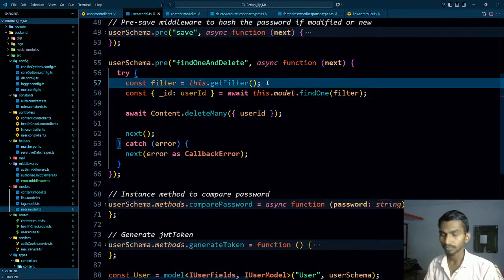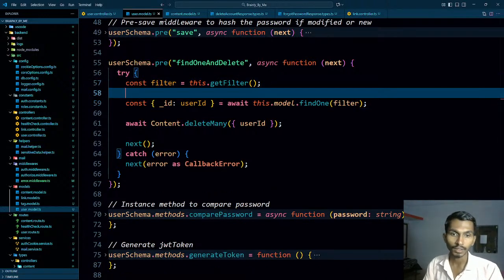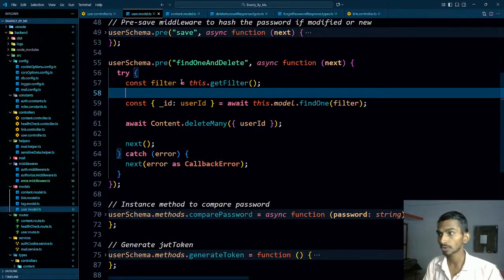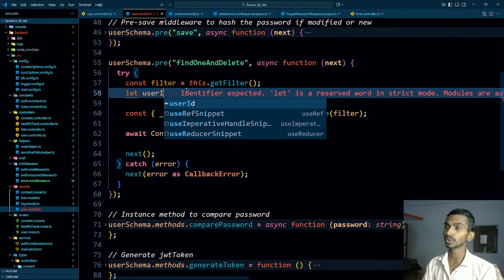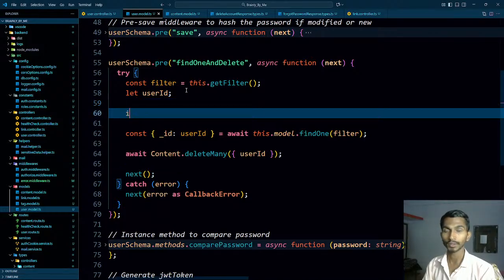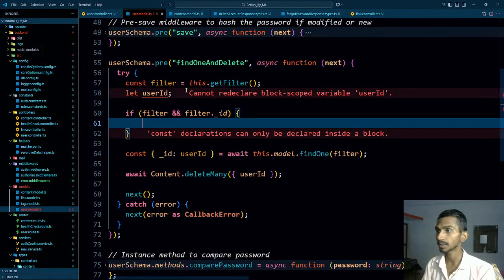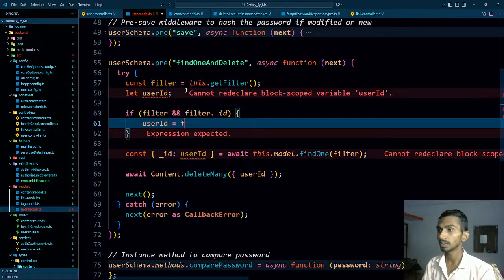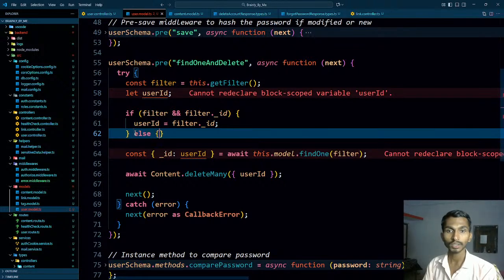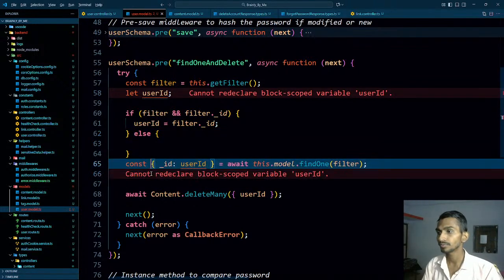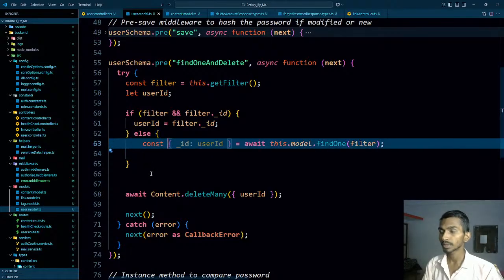I can even make it simpler. Instead of sending a DB call, I can first check whether the user ID exists or not. So I can do something like this, and that's a better idea. Let userId first of all, if filter exists and filter.id exists, in that case, if that ID exists, userId is going to be the filter.id itself. Otherwise, in the else case, I will be giving all the data, something like this.